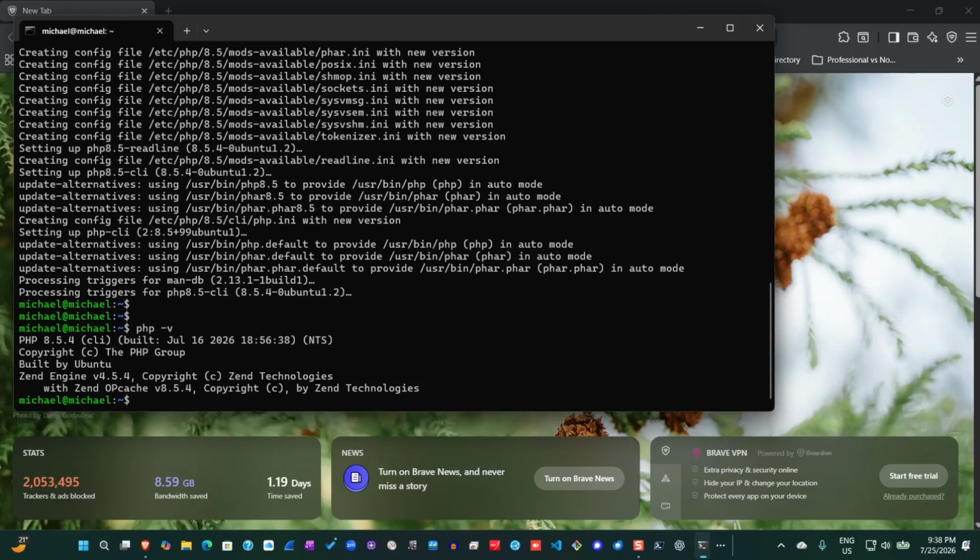The next thing I want to do is go ahead and install Apache into the system. We'll do that by simply entering the next command.